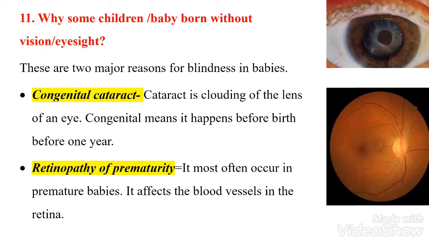Retinopathy of prematurity usually occurs in premature babies. These babies do not have enough blood vessels or properly developed blood vessels.